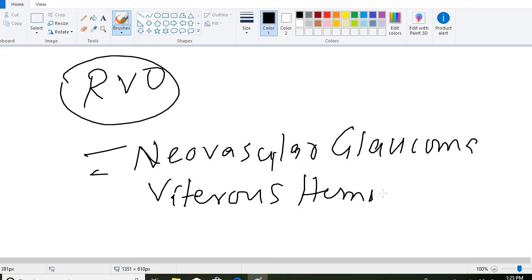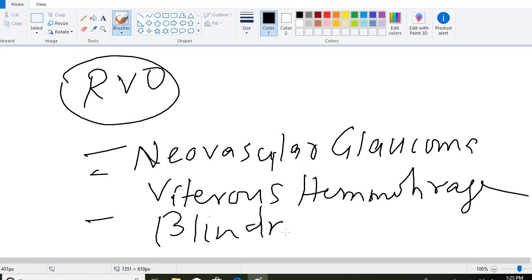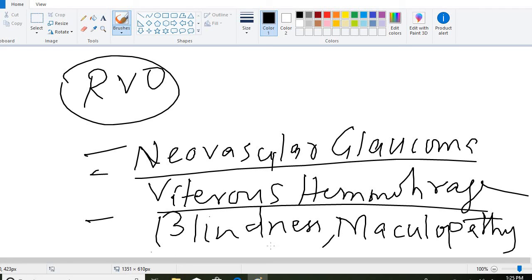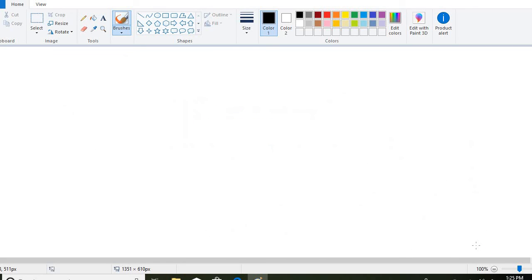Blindness and maculopathy may also happen to the patient. These are the complications of retinal vein occlusion: neovascularization, neovascular glaucoma, vitreous hemorrhage, blindness, maculopathy.